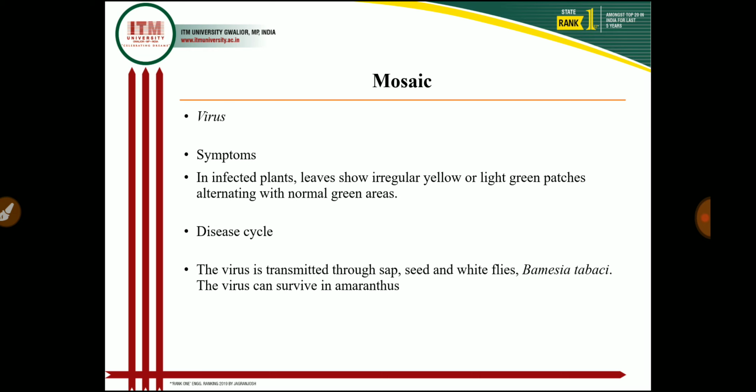In the symptoms part, in infected plants, leaves show irregular yellow or light green patches alternating with the normal green area, and small chlorotic circular spots develop on the leaves which coalesce to form a typical mosaic pattern. So the most characteristic symptom of the mosaic is we see the intermingling of the yellow and green patches in the